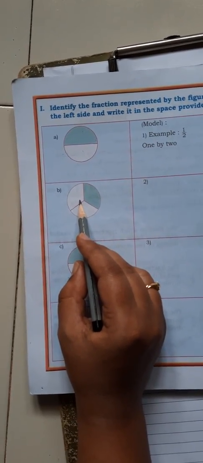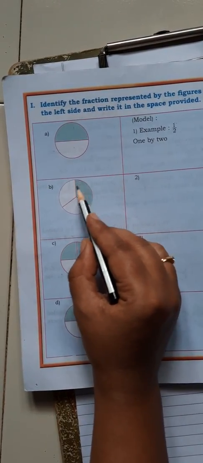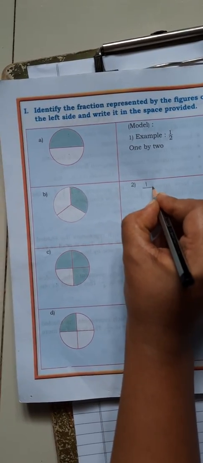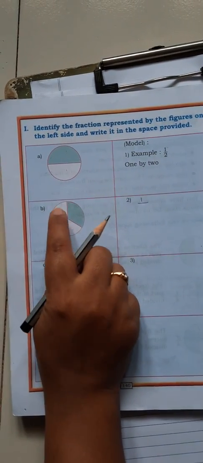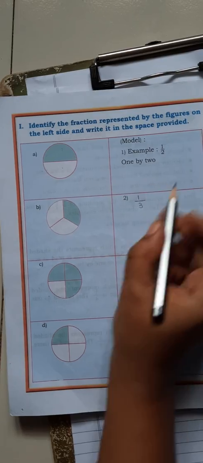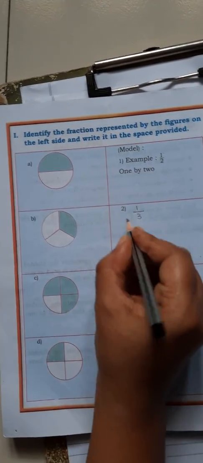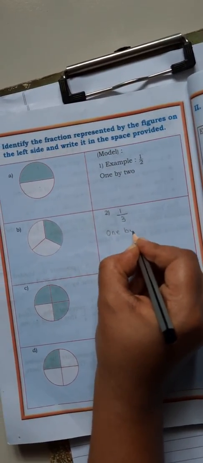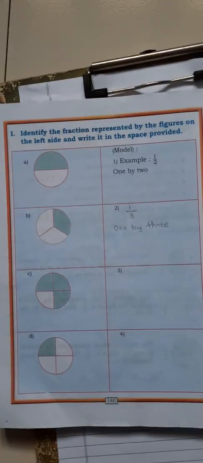How many parts are shaded, children? How many parts are colored? Only one part. So write 1 by total. How many parts are there? Total 1, 2, 3. So write 3. Very easy. How to read? 1 by 3. That only write in words. 1 by 3. Very simple.